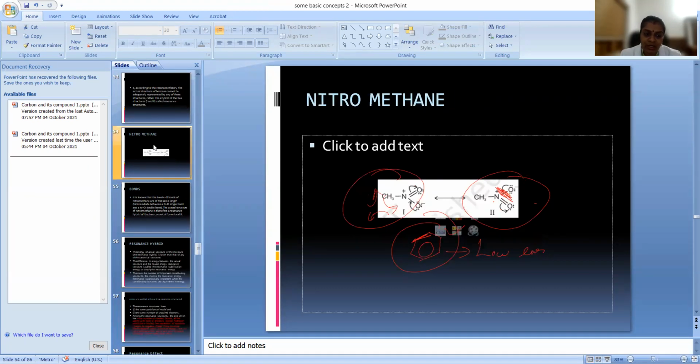If you check another molecule, nitromethane, here also a double bond and a single bond are there, but it is not permanent. If you check the bond length, you can see that the NO bond length is in between a double bond and a single bond, because it is continuously resonating. So how can we write it? The structure is the resonance hybrid of these two structures. It is continuous. The double bond is moving here and here, continuously, so that we get a bond length in between a single and a double bond.